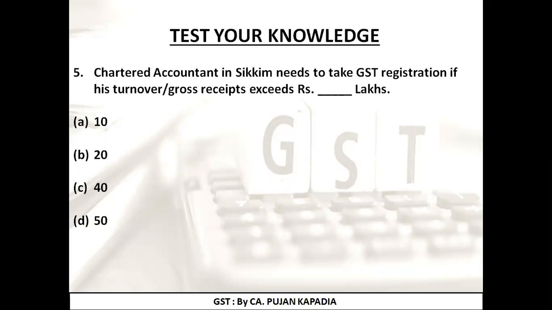Next question, question 5. A chartered accountant is a service provider, right? Where is he doing business? In Sikkim. Now, Sikkim was a special category state. So again, it is a combination of a service provider in a special category state, falling under category B. The answer was 10 lakhs. So the correct answer to this question is option A, 10 lakhs. Please remember the limits. For goods, it was 40 lakhs for normal states and 20 lakhs for special category states. And in case of services, it was 20 lakhs for normal states and 10 lakhs for special category states.